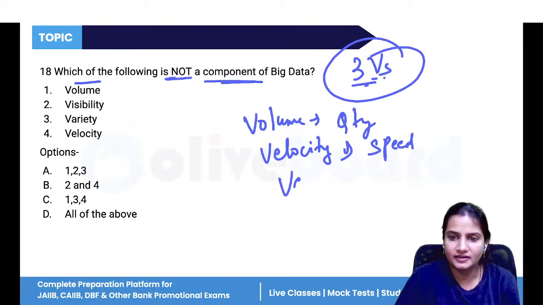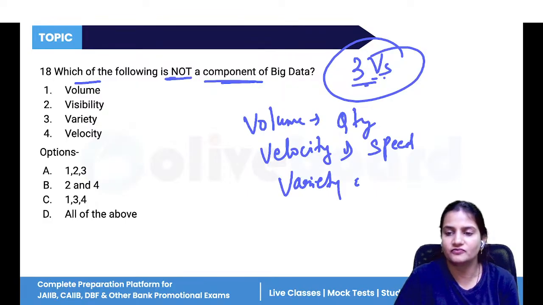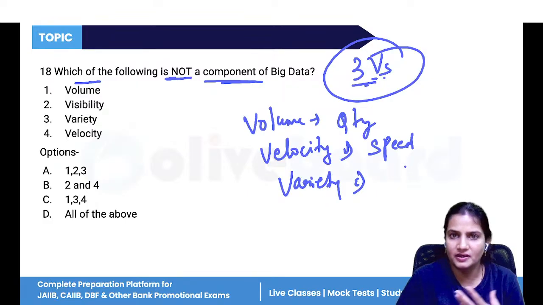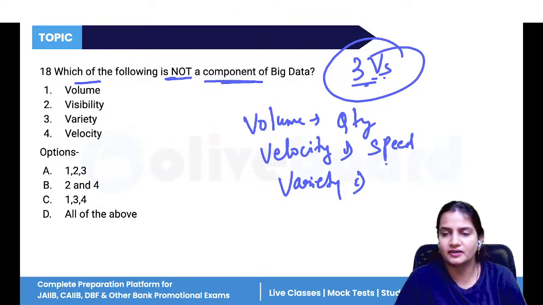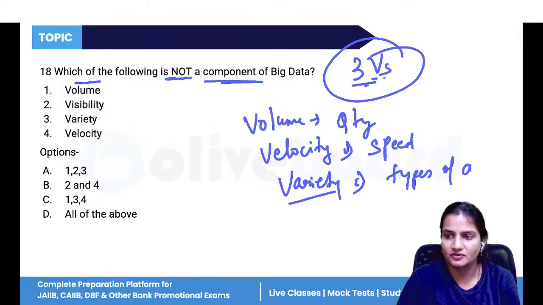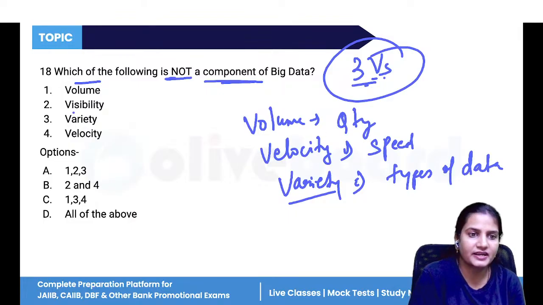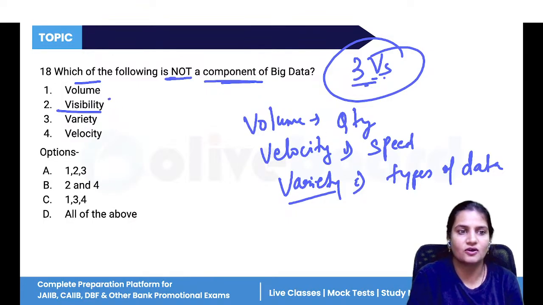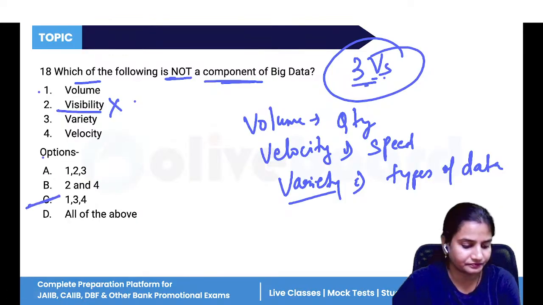And third is variety, different types of data. But visibility is not a part of the three V's. So 1, 3, and 4, that is option C. Done.